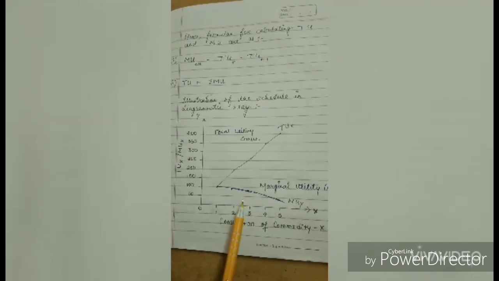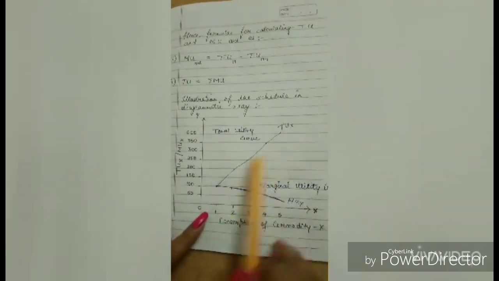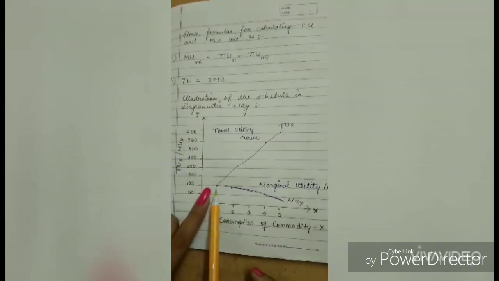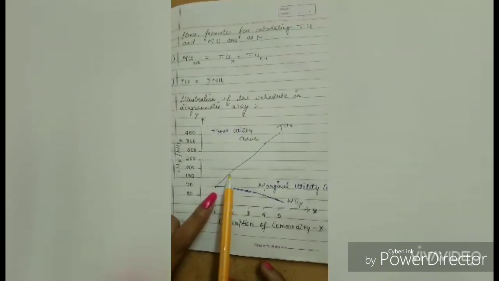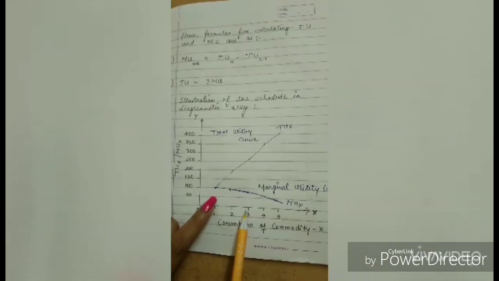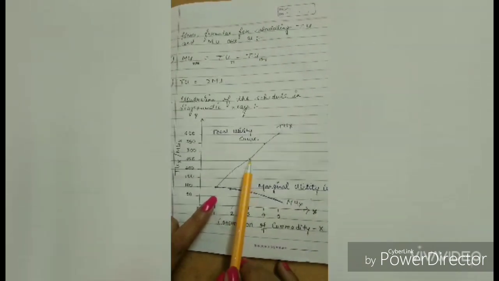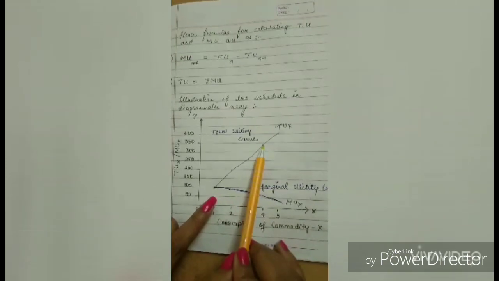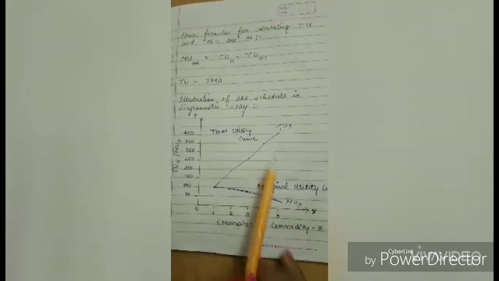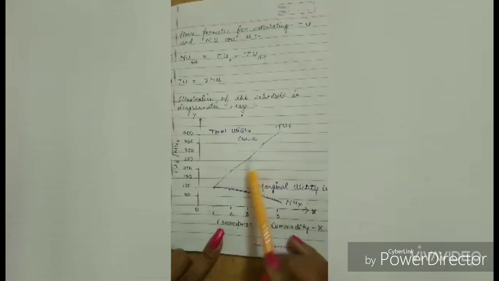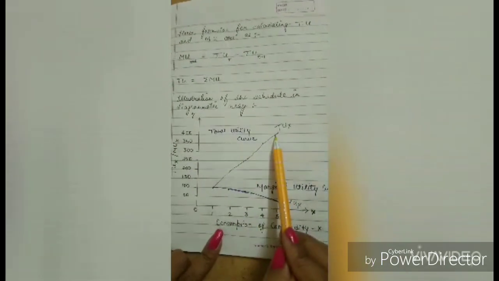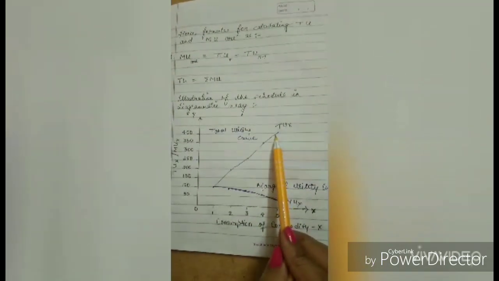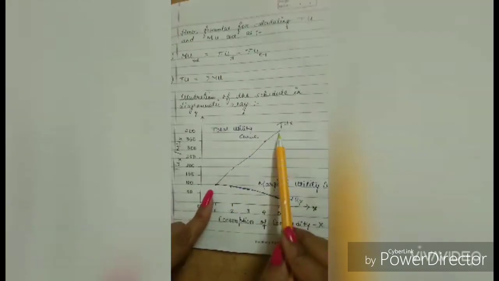But we have to show TU. So first 100, second 100 plus 90, that is 190, third 190 plus 80, that is 270, fourth 270 plus 70, that is 340, and fifth 340 plus 60, that is 400. So this is TU. You can plot TU from your schedule.